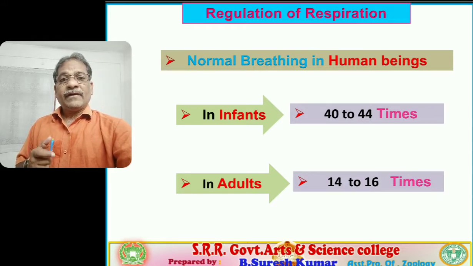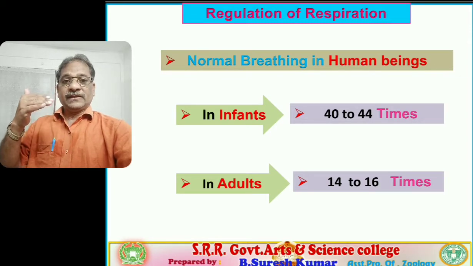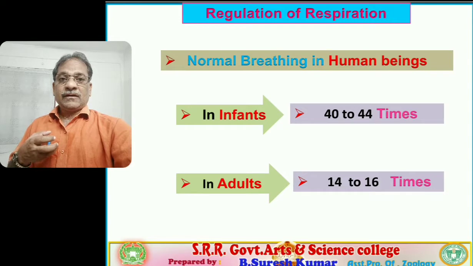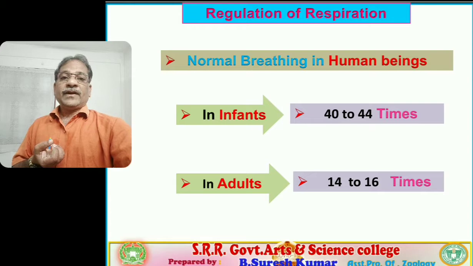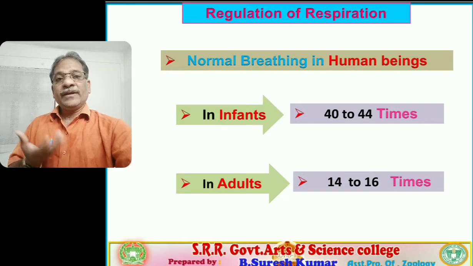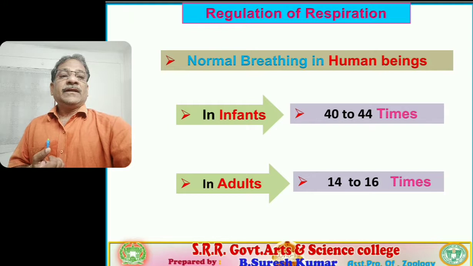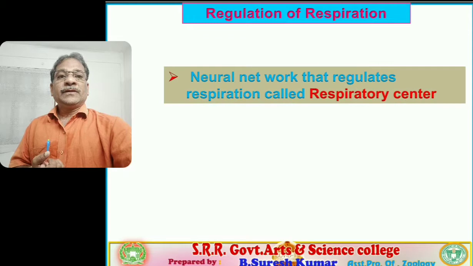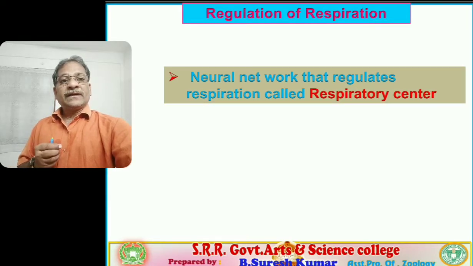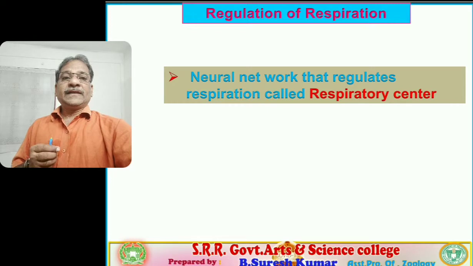But when our metabolic rate is high, during that time it is increased. When we are doing vigorous work, when we are doing vigorous exercise, automatically the breathing rate is increased. Followed, the same number is never repeated; it is increased, right? That is mediated by regulation. So the neural network that regulates respiration is called the respiratory center.